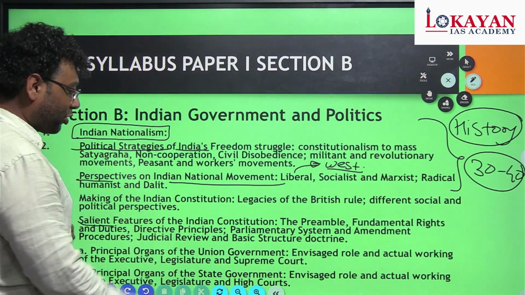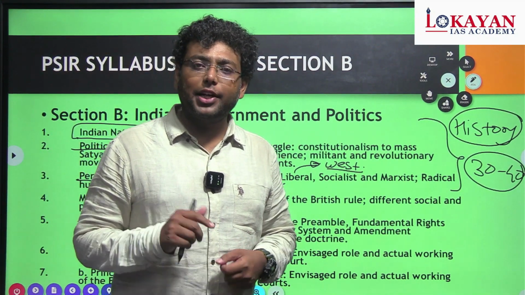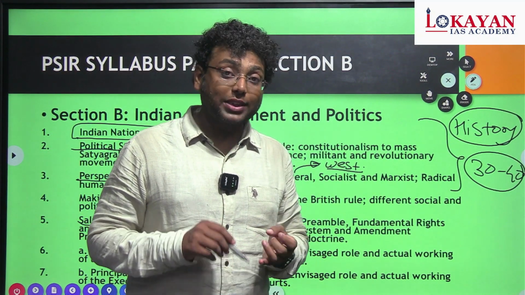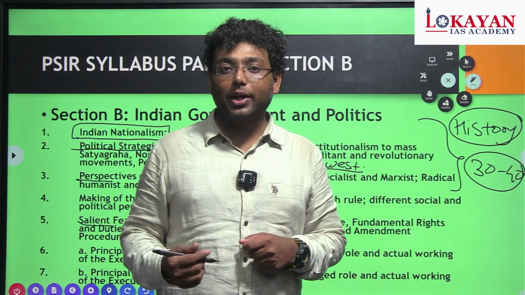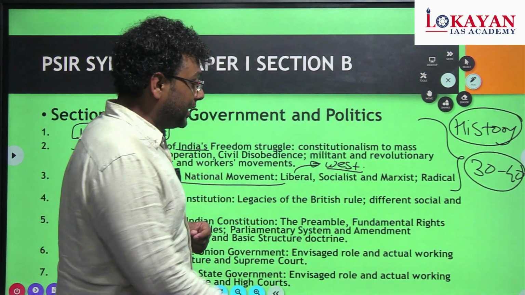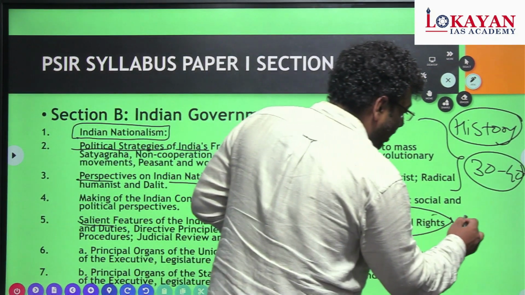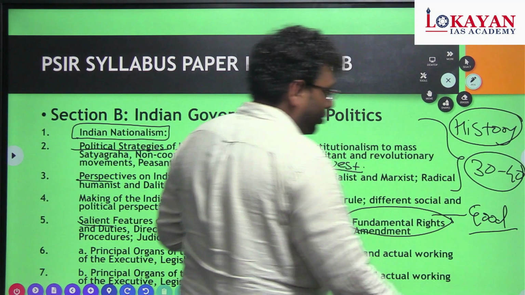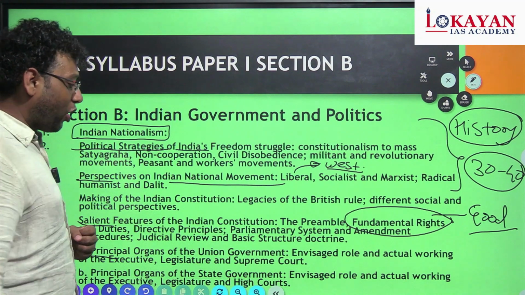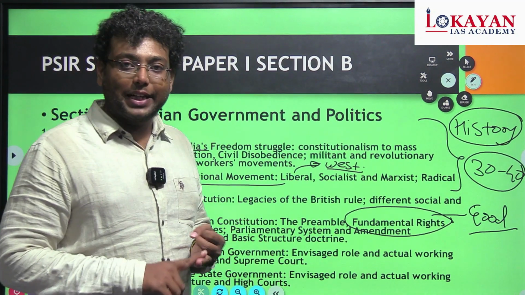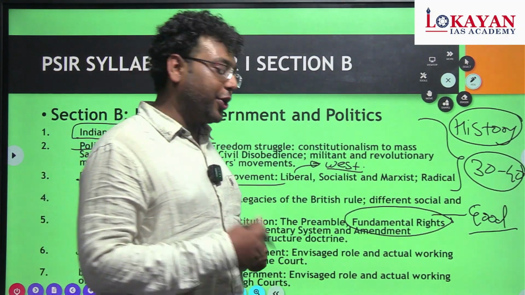Next are the salient features of the Indian constitution, that is our preamble, our fundamental rights, our DPSP, fundamental duties. We are going to see in detail what is its relevance, how it is changing, how they are actually evolving over a period of time, how these fundamental rights are going to help the human to secure a good life. So these are the things we are going to see in our paper 1 part 2. Next are the principal organs of the union government, state government, its organs, that is legislature, executive, judiciary. All these things we are going to see in part B.